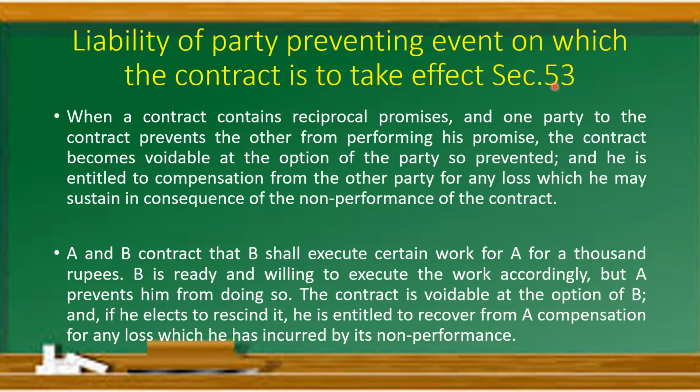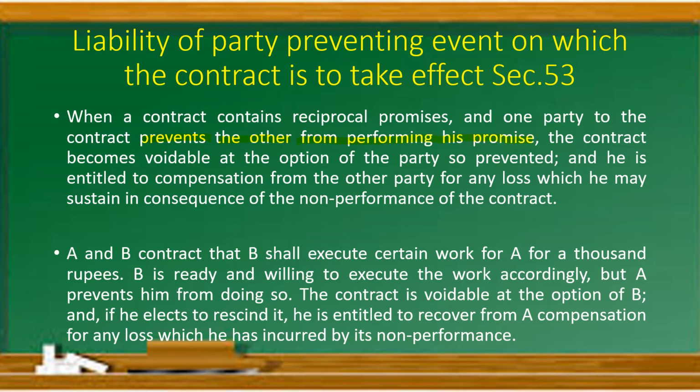See, section number 53 tells what? Liability of party preventing event on which the contract is to take effect. So, when a contract contains reciprocal promises and one party to the contract prevents the other, okay, here one party is preventing the other from what?